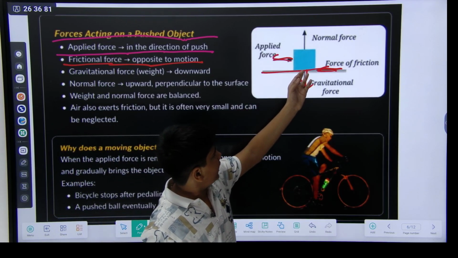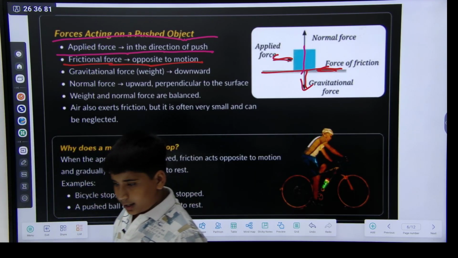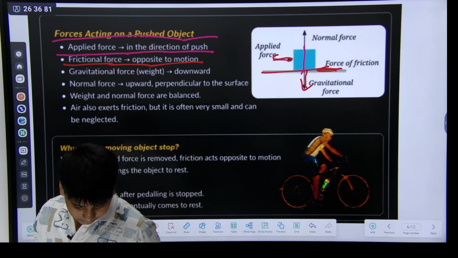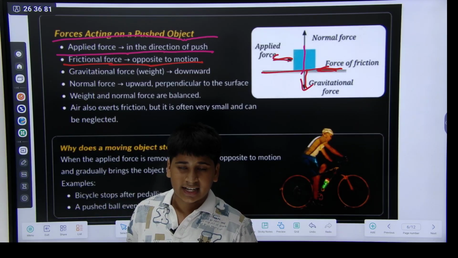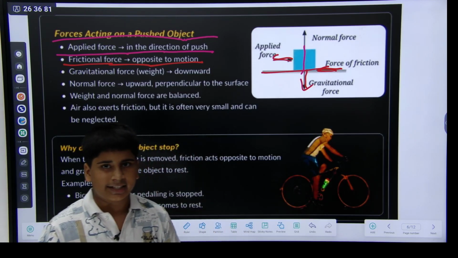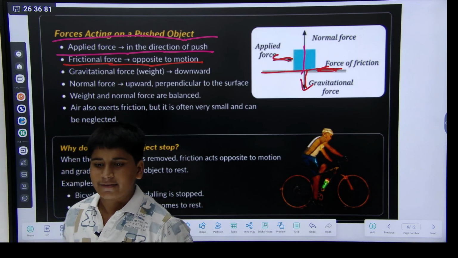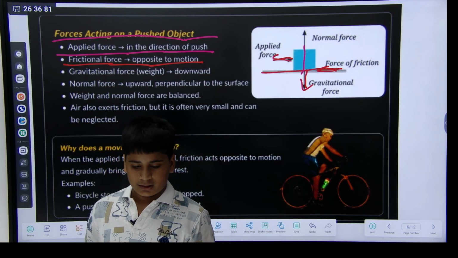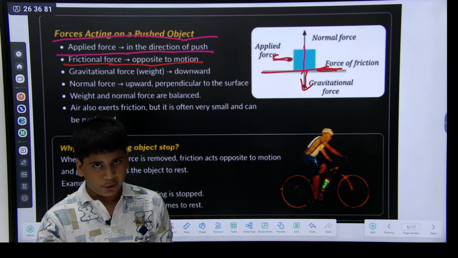Like when we walk, our legs give force to the ground, and after the ground gives us force, then we can walk. That's why we can walk. If you don't give force to the ground, it doesn't give you normal force, then you cannot walk.